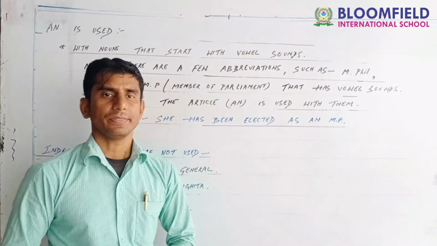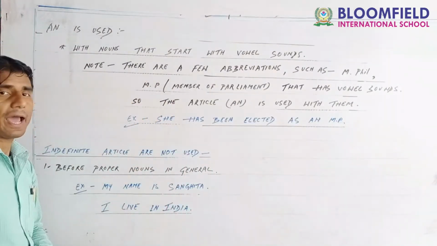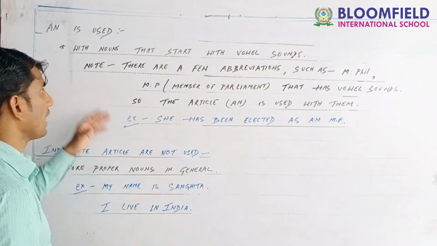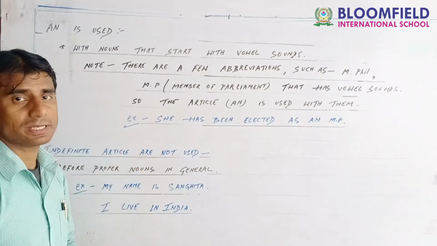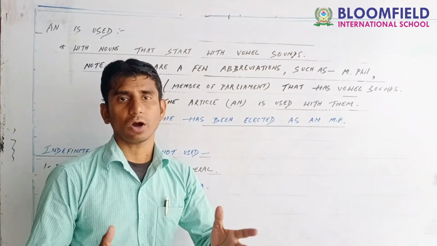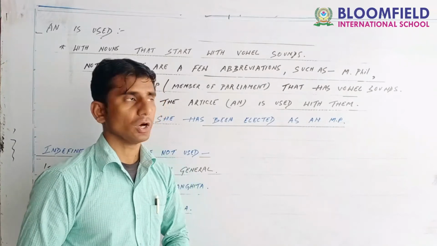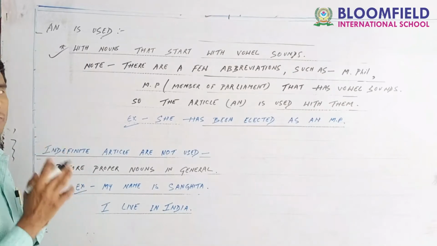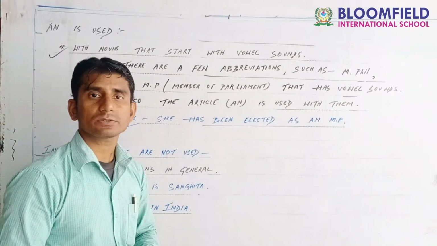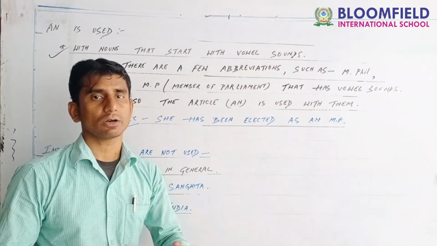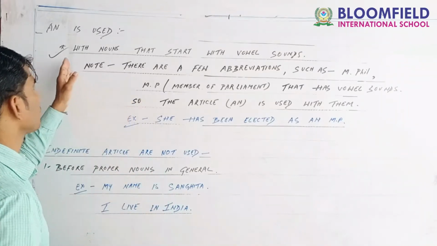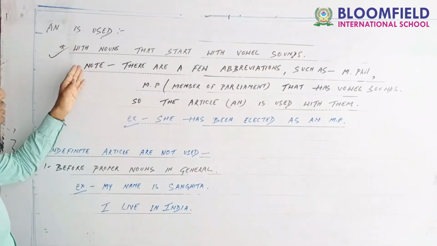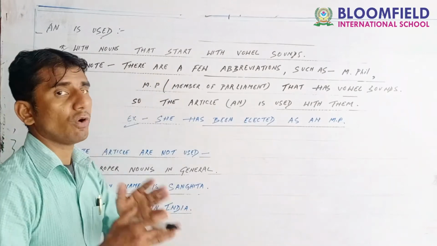Well guys, now where an is used. I have mentioned it all; if possible, note it down in the fair copy. Wherever I put a tick mark, please note it down in your fair copy. An is used with nouns that start with a vowel sound.